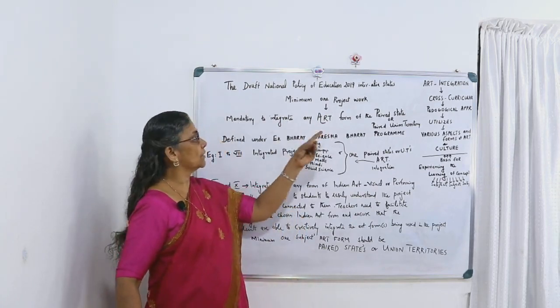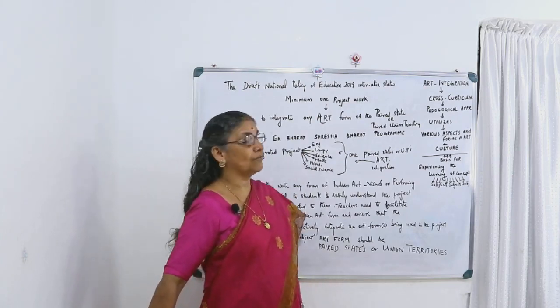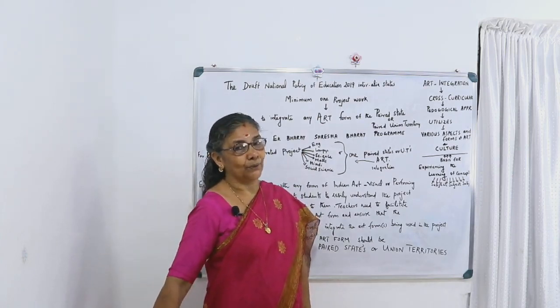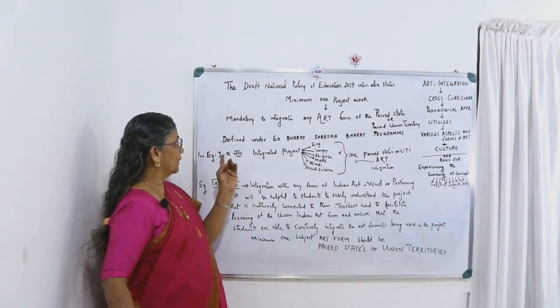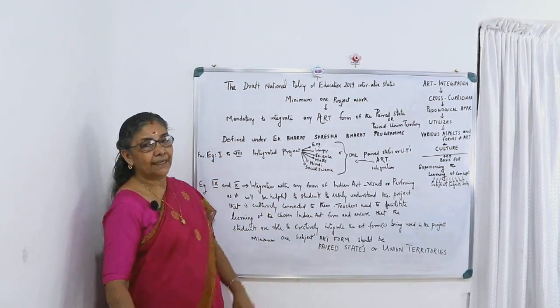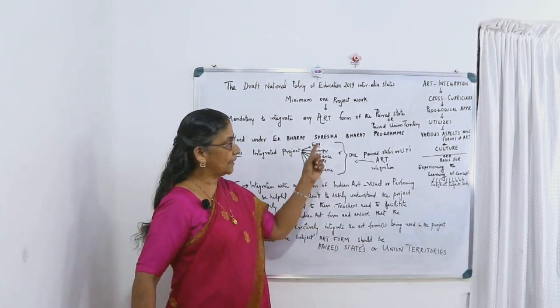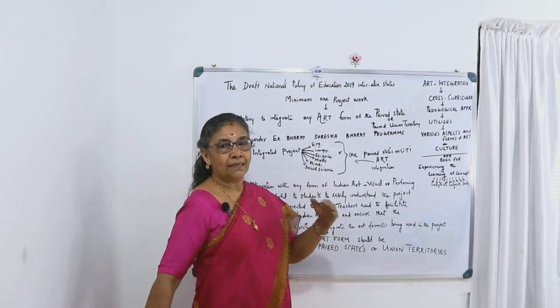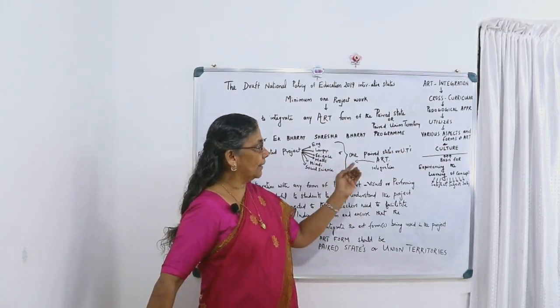Minimum one project work is mandatory to integrate any art form of the paired state or union territory. For example, from first standard to 8th standard they are doing an integrated project. In their integrated project, one subject will be interrelated to another subject.